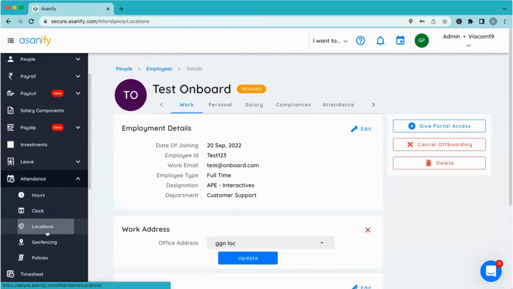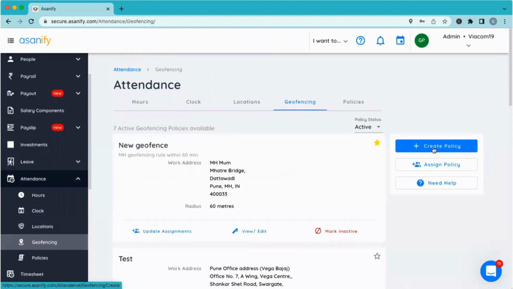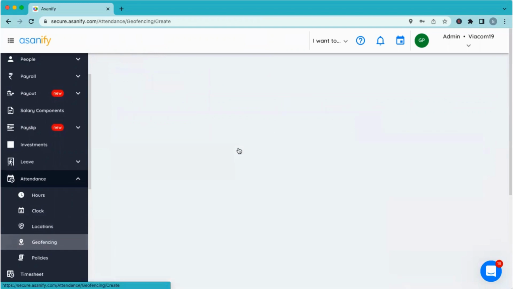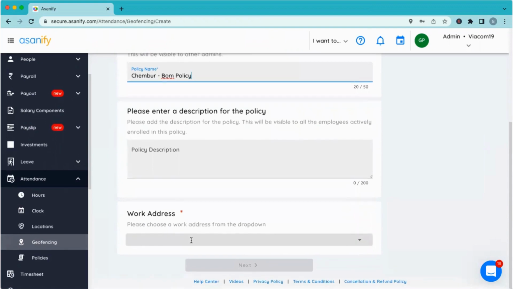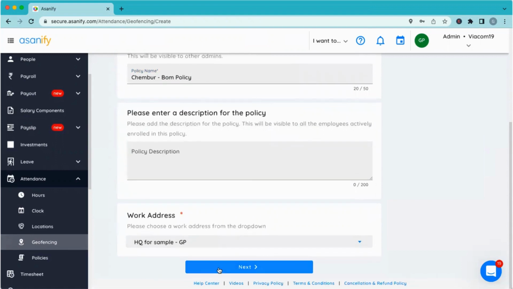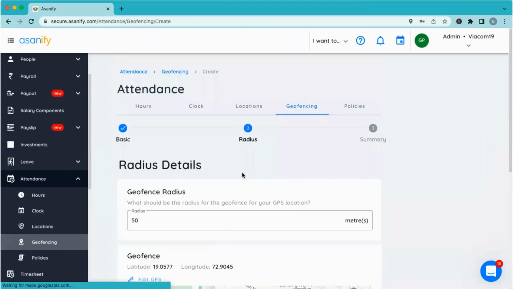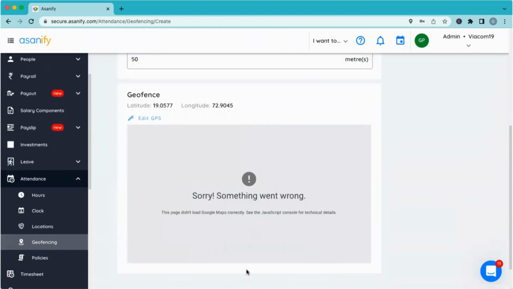So I'll now create a geofencing policy. If I go to attendance and geofence, let's say I'll create a fresh policy, and I will say this is my Chembur Bombay policy. It's just the office location that I'm sitting in right now. So amongst the multiple office addresses that I have created, this is the Chembur office location. So I'll select this address. The system will automatically pick up the lat and long for that particular location.